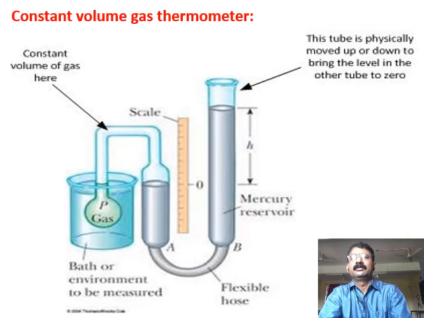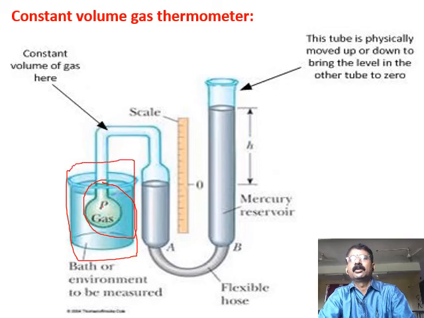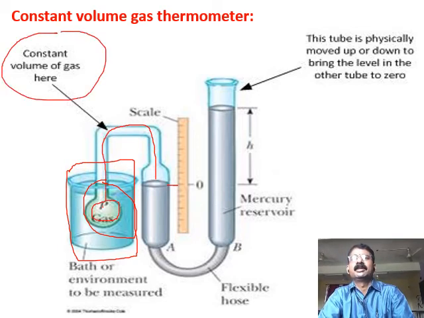Coming to the next one, it is a constant volume gas thermometer. If you see this diagram, there is a bulb in which a gas is filled, and this beaker is nothing but the substance of which you have to measure the temperature. So now this glass bulb with the gas is dipped in this liquid. The volume from here to here, including this bulb, will be constant, so a constant volume of the gas is filled in that bulb.